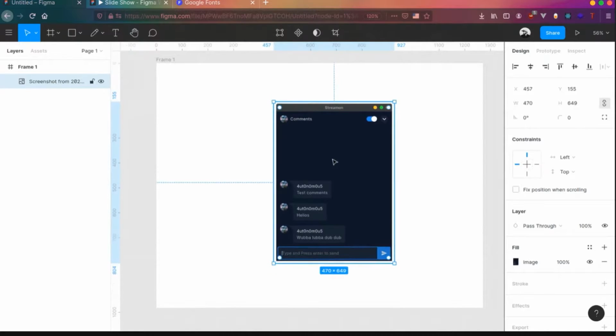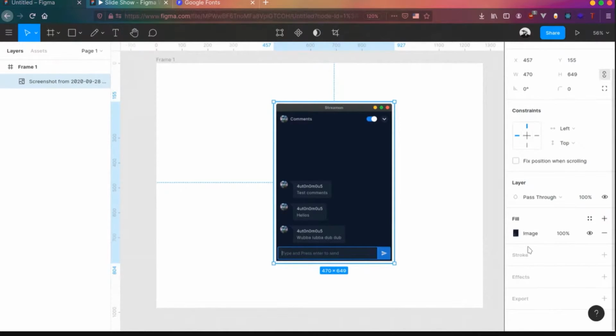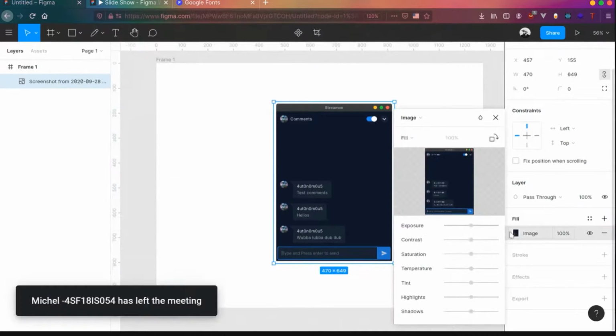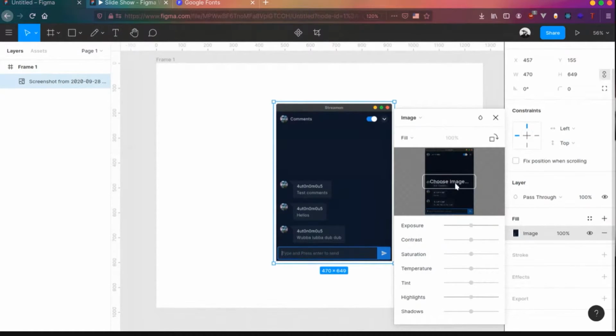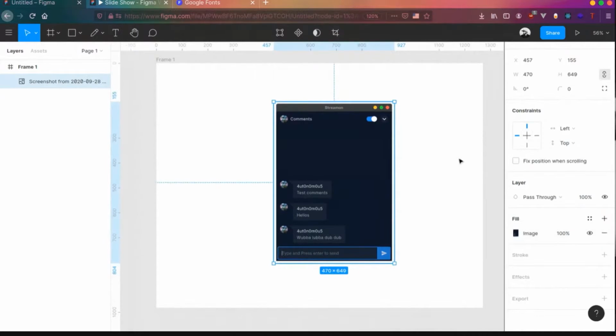One thing to note in Figma is your images are not placed as images. They are basically added as backgrounds for particular shapes. For example, if you see this, you will see all the same options that you saw while drawing a rectangle, except for that fill part. If you click on the fill part, you can see instead of solid, image is selected. So it's basically a shape, and the background is set as an image. You can click on this and change the image if you want. But always keep in mind, in Figma, everything is a shape, and images are actually added as a background style of a shape.